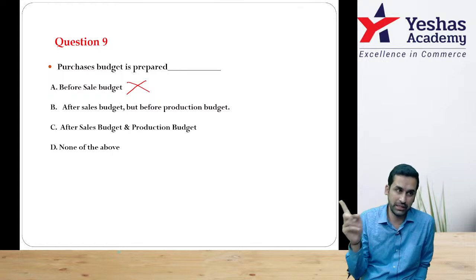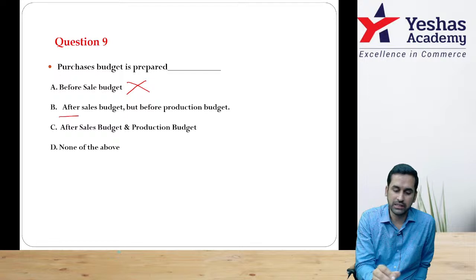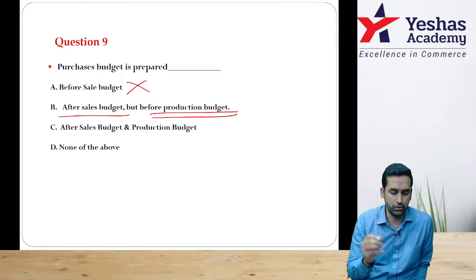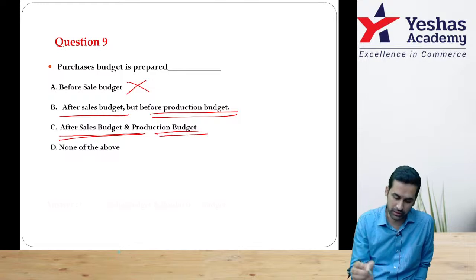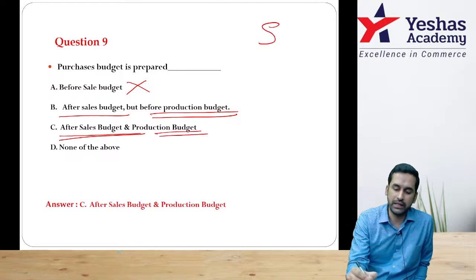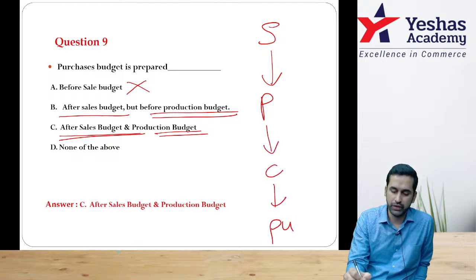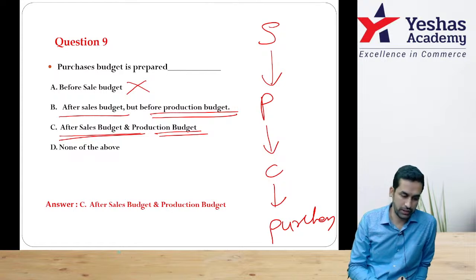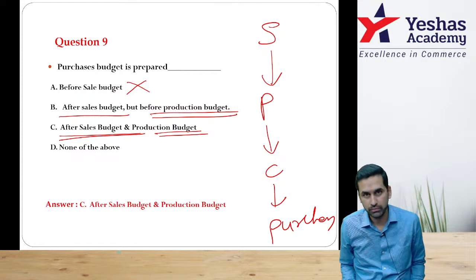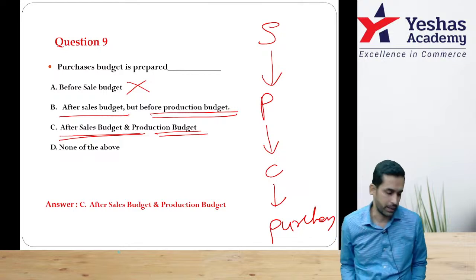Sales budget is done first. It says after sales but before production. No, no, no. Option C, after sales and production, this is correct. Observe what I am writing. Sales, from there production, from there consumption, finally purchase. Sale of FG, production of FG, consumption of RM, finally purchase of RM.